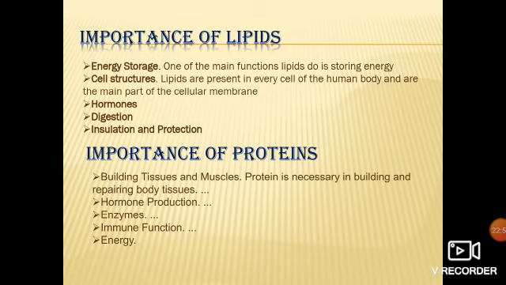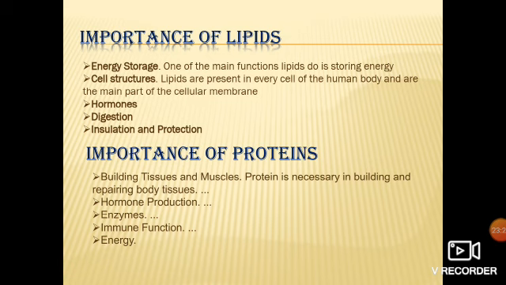Now, the importance of proteins: they help in building tissues and muscles. That's why we know protein as body building food, right? It also helps in repairing body tissue, helps in the production of hormones and enzymes, produces lots of energy, and along with that provides us immunity.